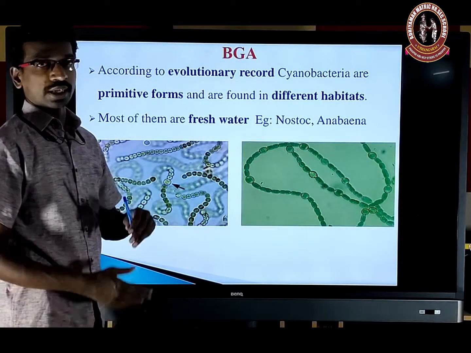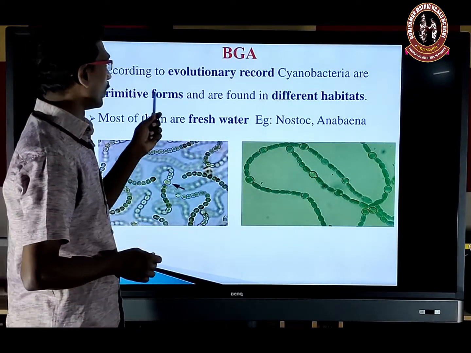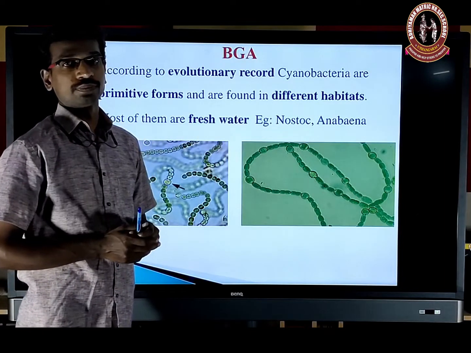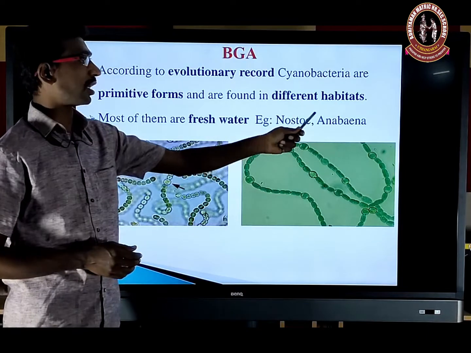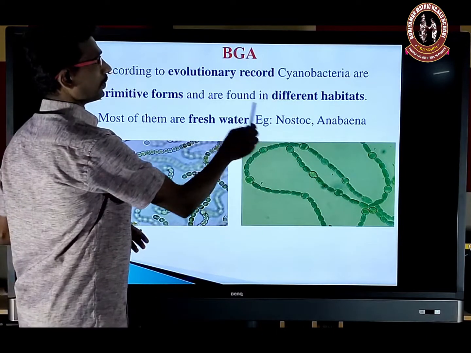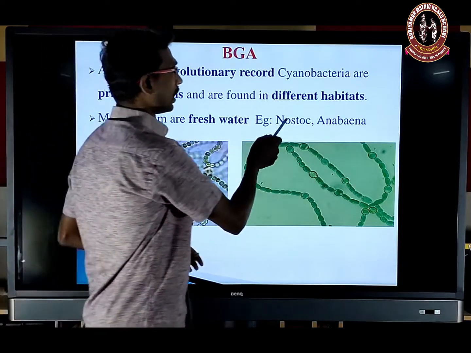According to the evolutionary record of the cyanobacteria, the primitive form is found in different habitats. Freshwater forms like Nostoc and Anabaena.